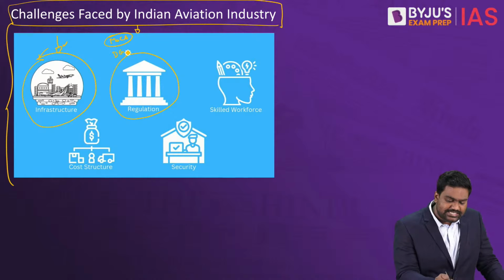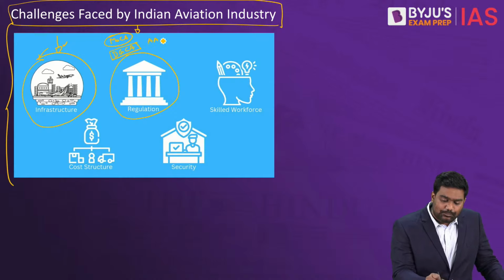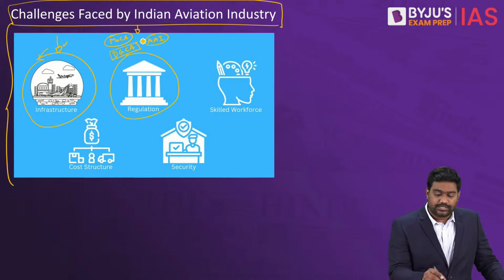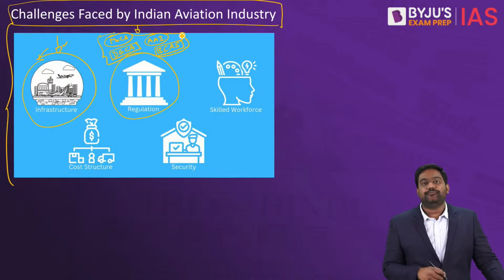We have the DGCA, the nodal regulator, the Directorate General of Civil Aviation. Then we also have the Airports Authority of India that regulates all the airports and operations in the country. We also have the Bureau of Civil Aviation Security that regulates aviation security. So essentially, airlines are subjected to multiple regulations.